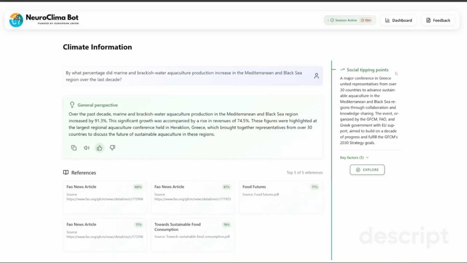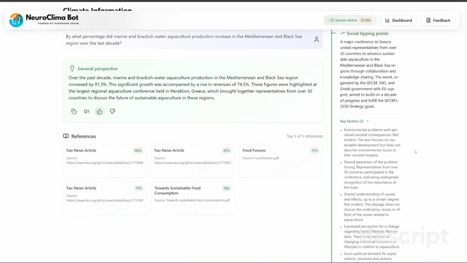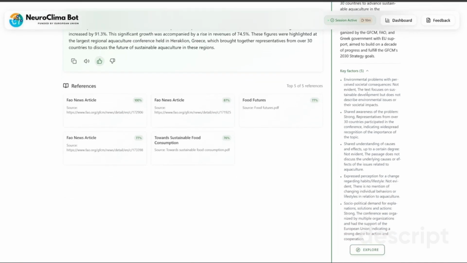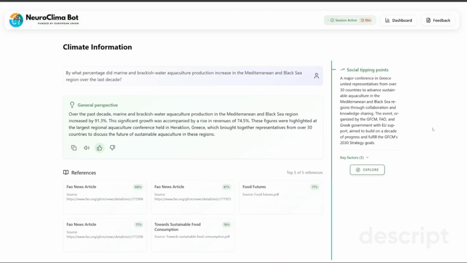Right after the social tipping point, we also display 5 key factors that we considered to determine whether this content represents an actual social tipping point or not. These 5 factors serve as our evaluation criteria, providing the rationale for why we identified this particular insight as a social tipping point. This transparency helps users understand the reasoning behind our classification and builds trust in the system's analytical capabilities. Additionally, if the response does not contain any social tipping point insights, this section will clearly display a message indicating that there are no social tipping points identified for this particular question.